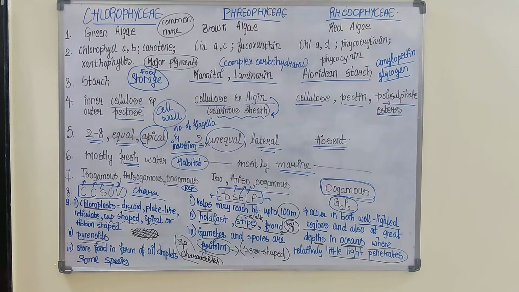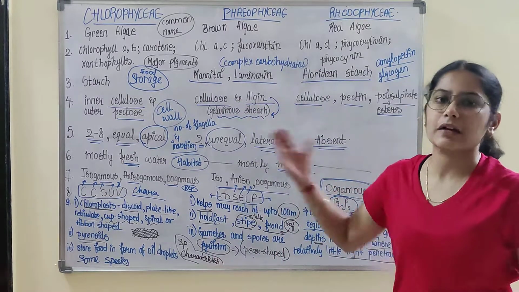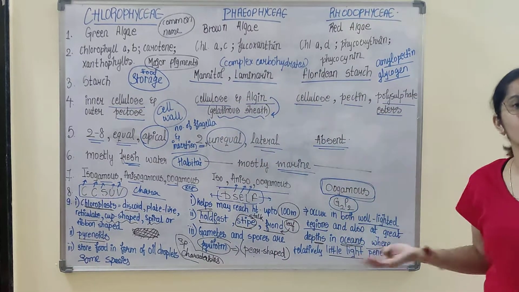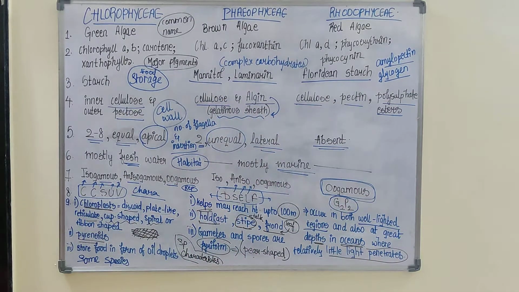So this was the comparison of three different classes of algae: Chlorophyceae, Phaeophyceae and Rhodophyceae. Here we end the discussion regarding the general characteristics of algae and the comparison of the three different classes of algae.